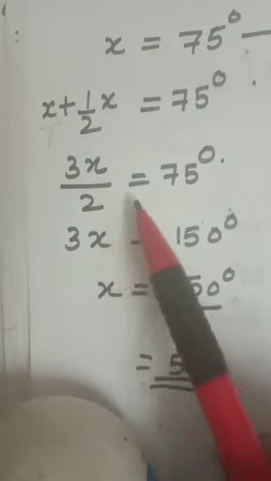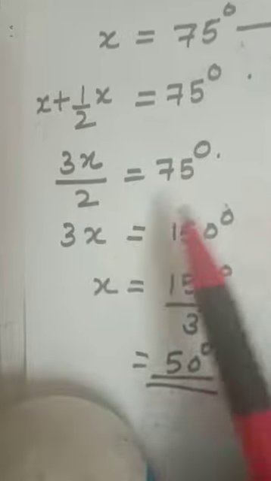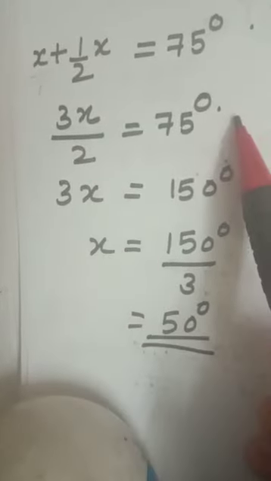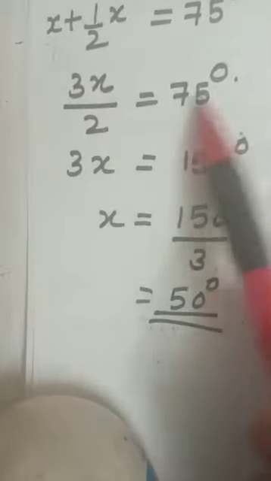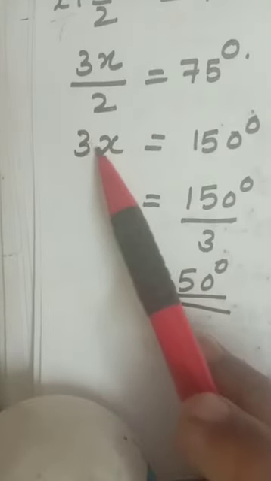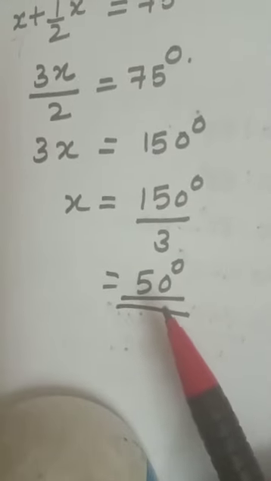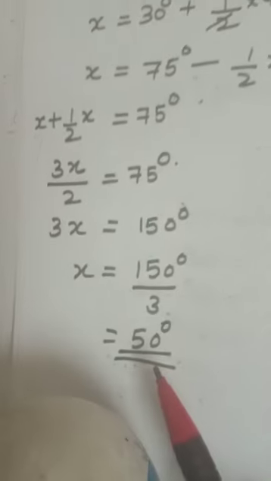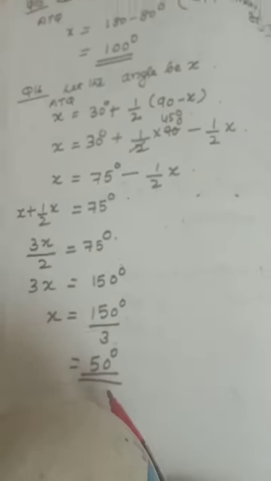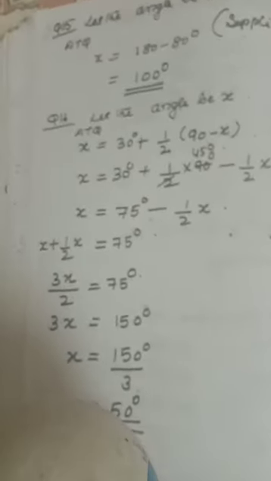Cross multiplication, take the LCM and add it. 2x, you will get 3x by 2, equal to 75. 2 is dividing, it will be multiplied here. 75 into 2 is 150. 3 is multiplying, it will be divided. 50 degree. Clear, children?